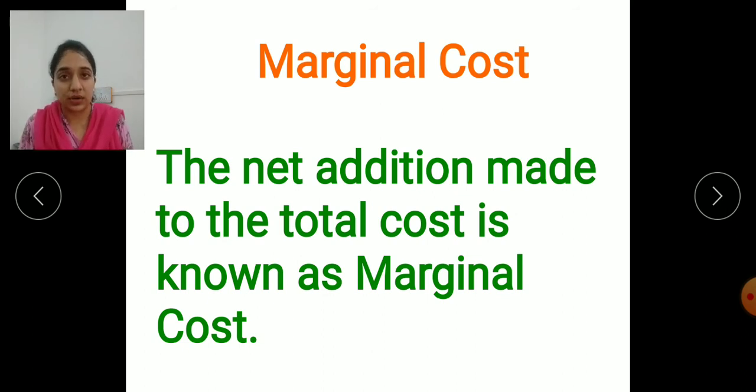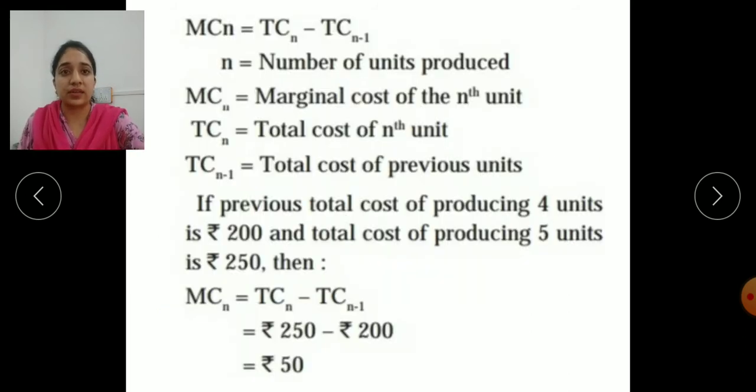So marginal means what? Just the addition, that is net addition made to the total cost. Total cost I told you just now कि 9,000 was the total cost there, and 9,000 में अगर मैंने और ऐड कर दिया मार्जिनल कॉस्ट, एंड वो उसका अमाउंट है 9,500. सो व्हाट वाज द टोटल कॉस्ट 9,000, एंड व्हाट इज द एडिशन मेड टू दैट, दैट इज 9,500. सो वी हैव टू सब्ट्रैक्ट दिस बोथ द नंबर्स, दैट मीन्स 9,500 minus 9,000. The answer with us is 500. So 500 will be called the marginal cost. We will see another example now.